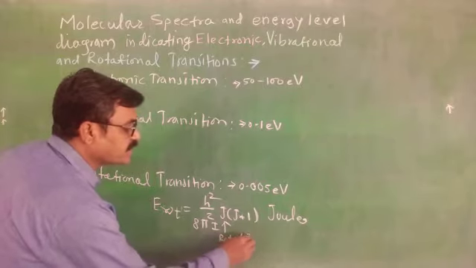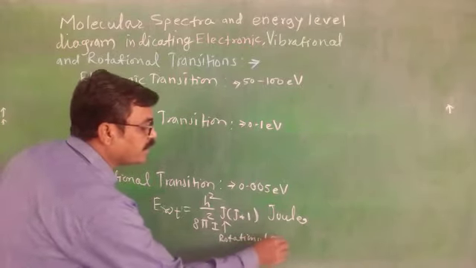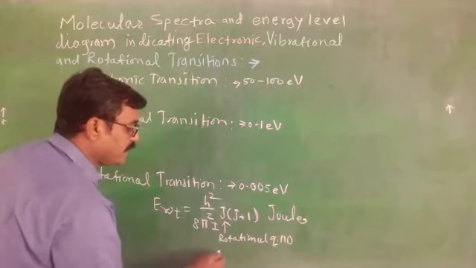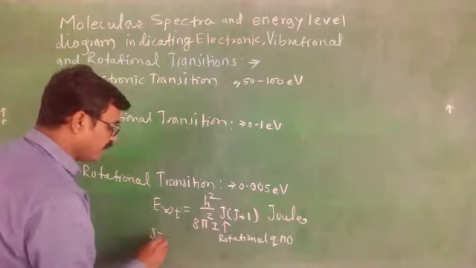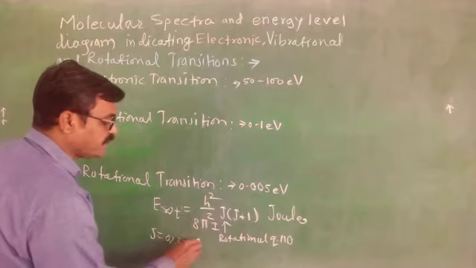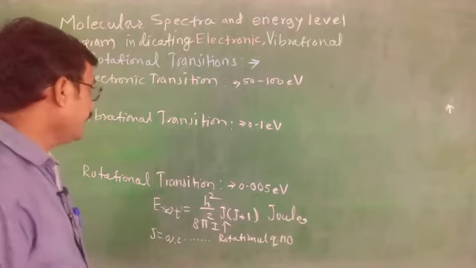Its value varies from J equals 0, 1, 2, 3 and so on.